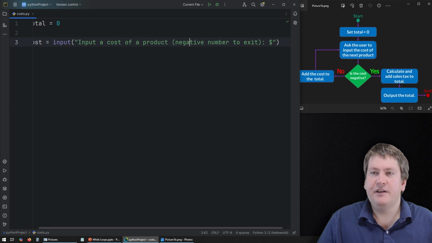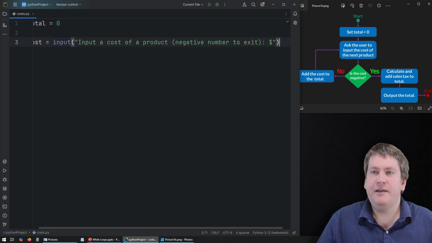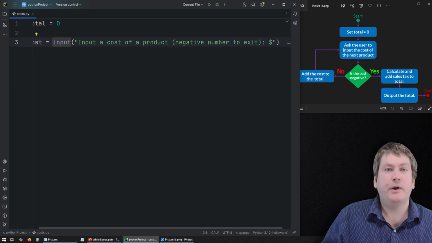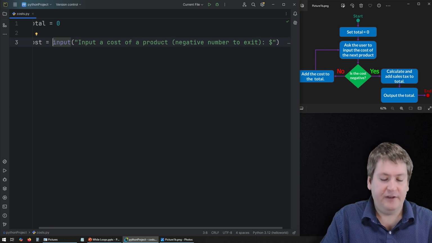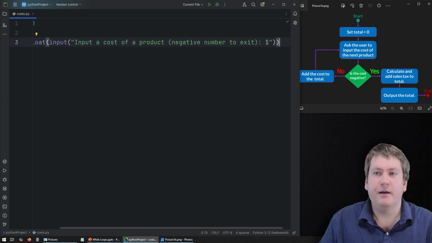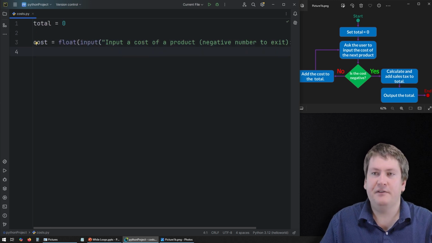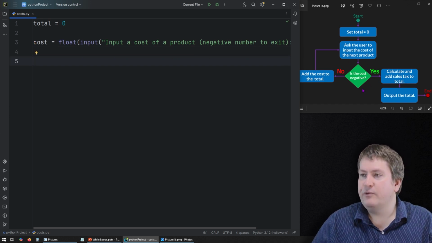Now, one thing we do need to do here is convert this. So right now, this is going to be a string type by default when we input it from the user. And we want that to be a floating point number. It has to be floating point and not integer because costs, like product costs, could have cents on them. So it could have decimal places. So we're going to use the float function to convert this to a floating point number. That's one that can have decimal places. So next, if we look at the flowchart, we have to actually do a check.